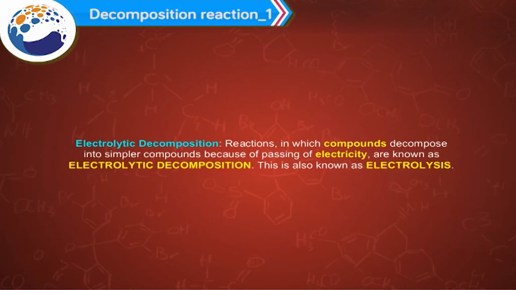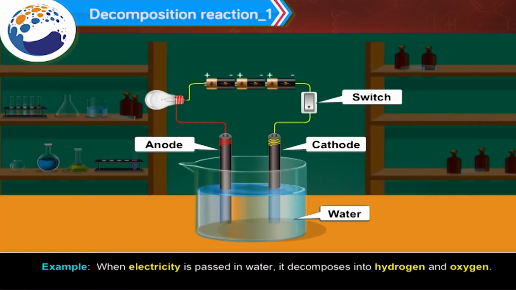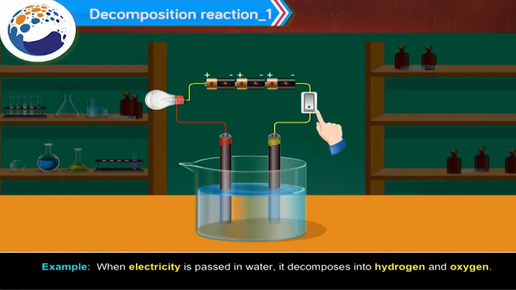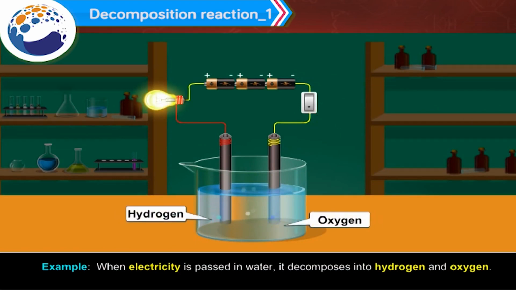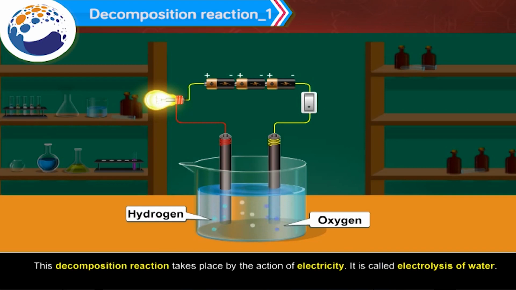Electrolytic decomposition. Reactions in which compounds decompose into simpler compounds because of passing of electricity are known as electrolytic decomposition. This is also known as electrolysis. Example, when electricity is passed in water, it decomposes into hydrogen and oxygen. 2H2O in presence of electricity gives 2H2 plus O2. This decomposition reaction takes place by the action of electricity. It is called electrolysis of water.